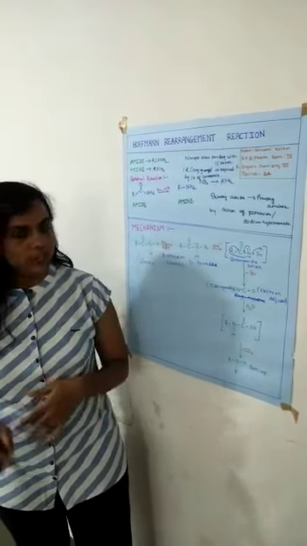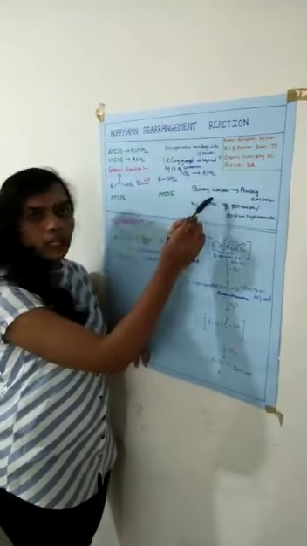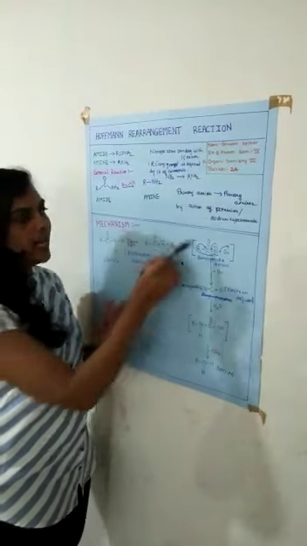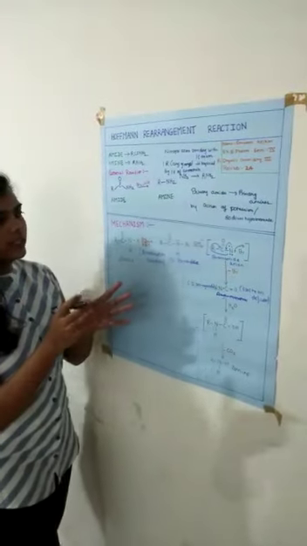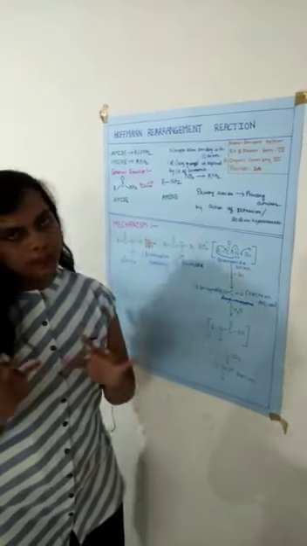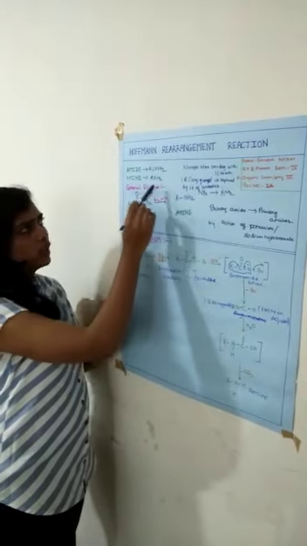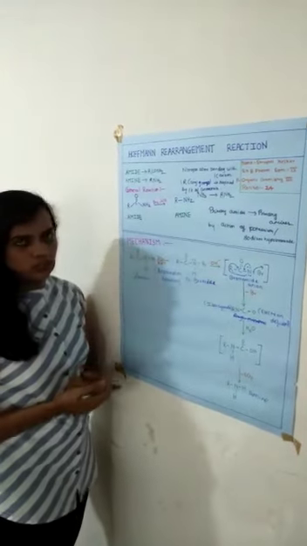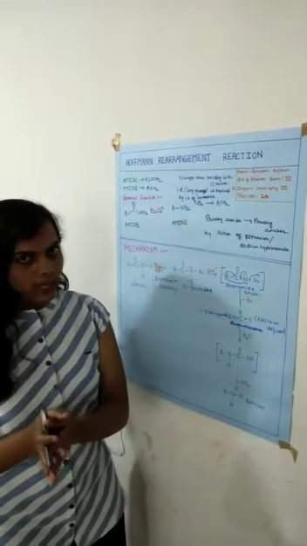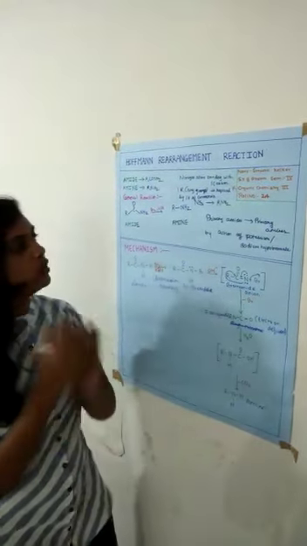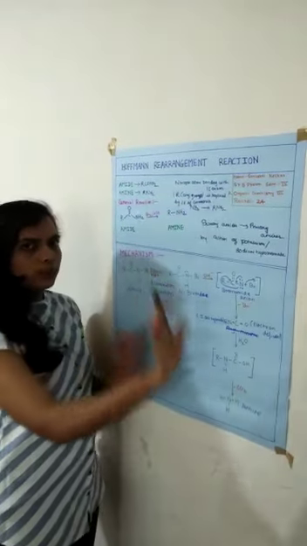The Hofmann rearrangement reaction can be defined as the conversion of primary amides into primary amines by the action of potassium or sodium hypobromite. Now, let us understand the terms primary amides and primary amines. Primary amides have the general formula CONH2. Whenever a nitrogen atom is bonded with one carbon atom, it is known as a primary amine.